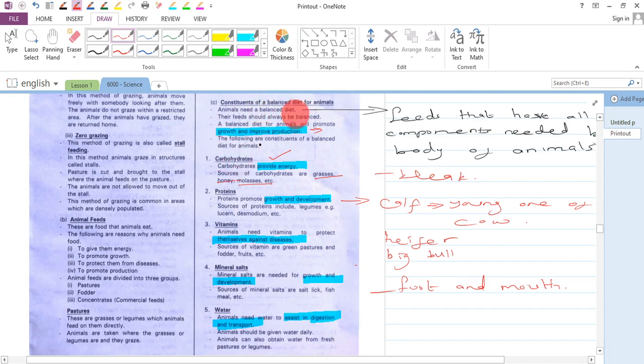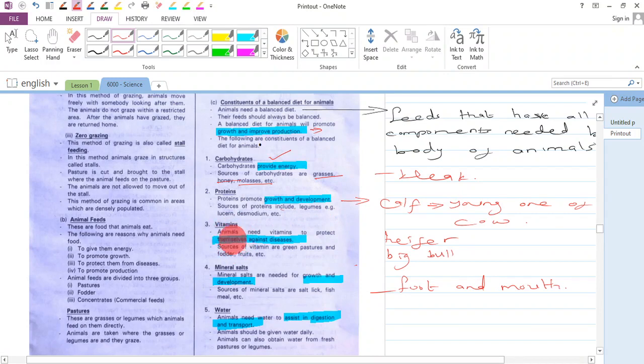Then another constituent of a balanced diet for animals is proteins. Proteins promote growth and development. Assume we have a calf. We know that a calf is a young one of a cow. If it fails to be given feeds rich in proteins, it will not grow up to be a big heifer or a big bull because it does not grow and develop. So proteins help in growth and development.